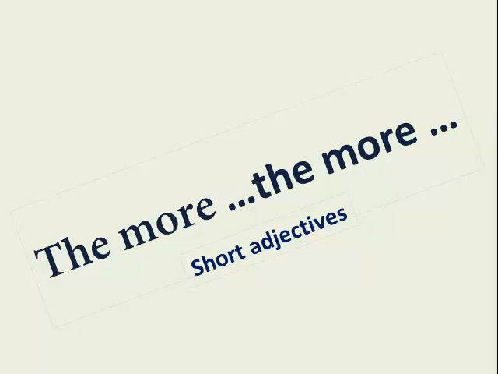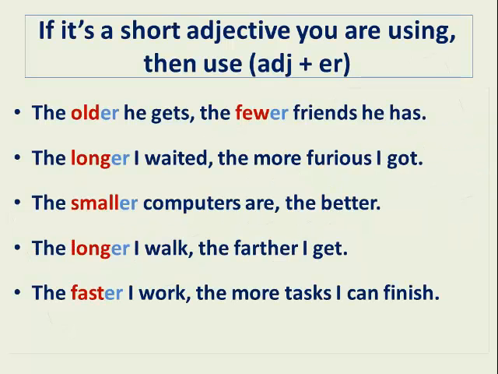Now, what if we use short adjectives with the comparatives the more? Well, if it's a short adjective you are using, then use an adjective plus er. For example, the older he gets, the fewer friends he has. The longer I waited, the more furious I got. The smaller computers are, the better. The longer I walk, the farther I get. The faster I work, the more tasks I can finish.